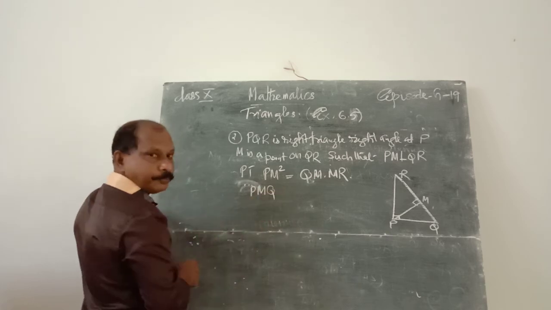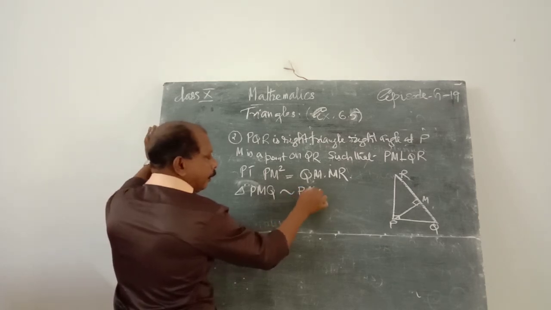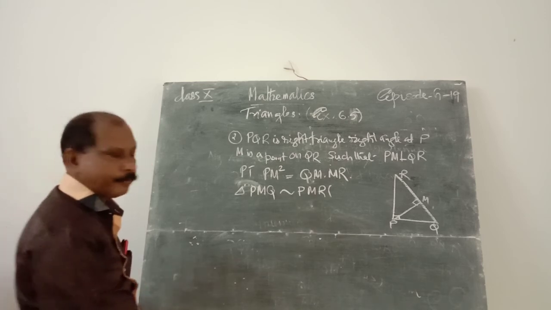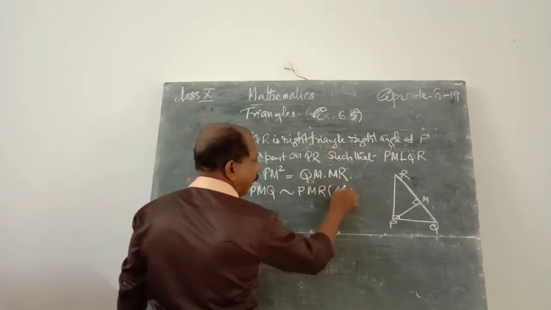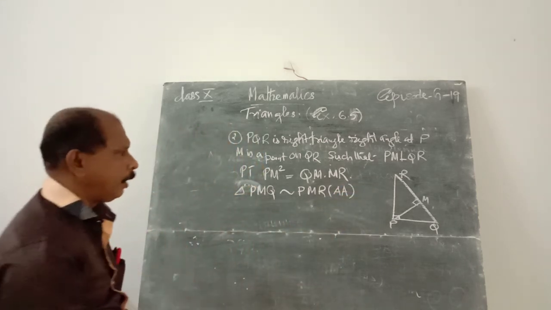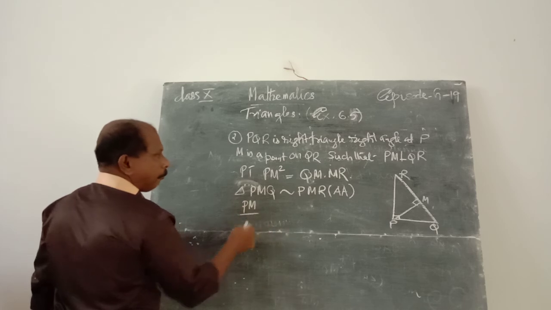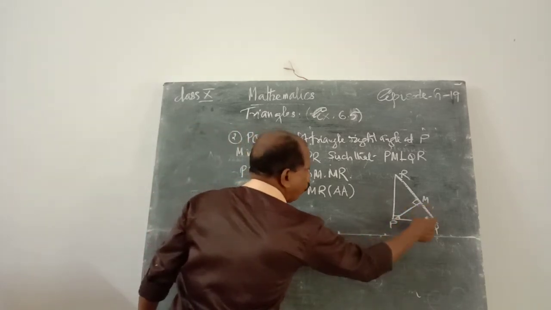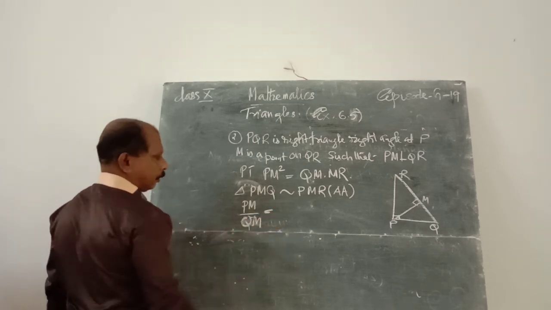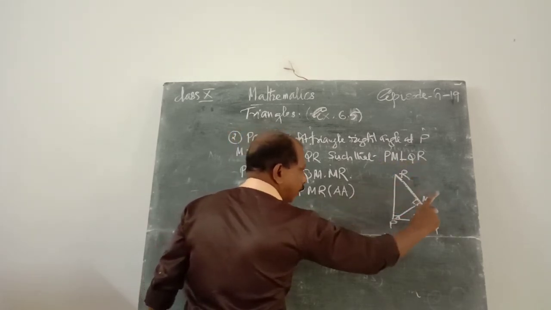Okay? Therefore, the right angle triangle PMQ and the similar triangle PMR: one angle is 90 degree, other two angles are the same. Therefore, that is the angle criteria. Therefore, the corresponding sides are proportional. That means PM of the first triangle by QM of the second triangle.